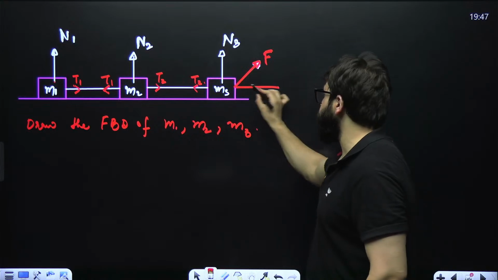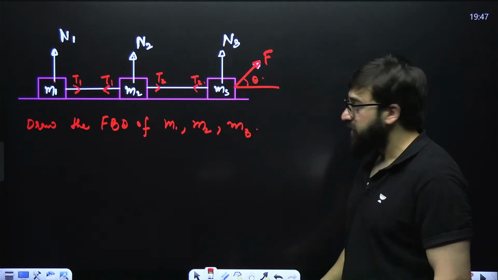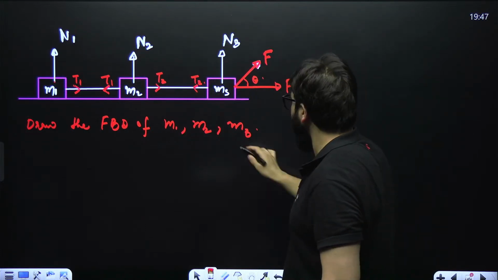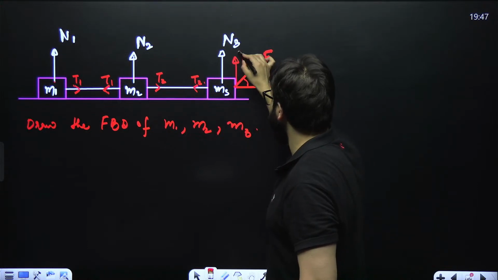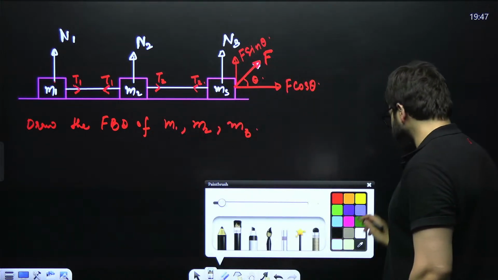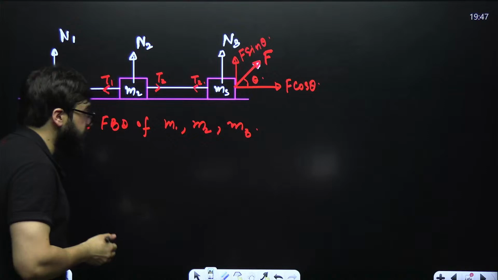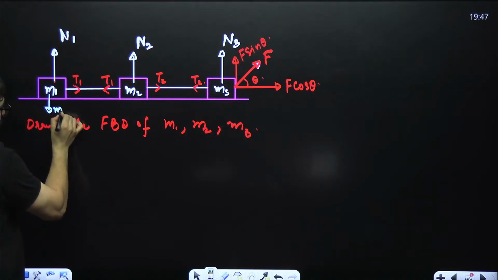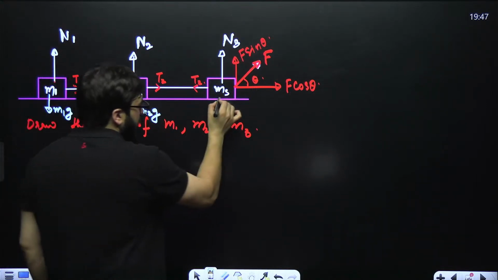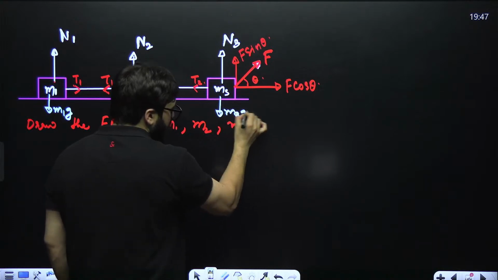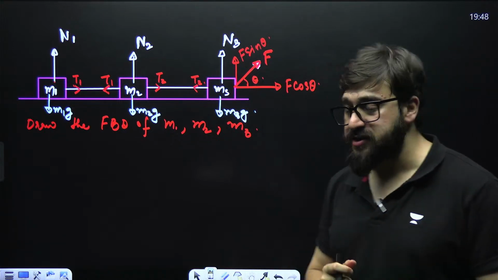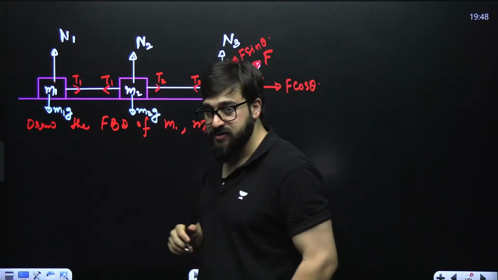Let's suppose this force F is given at angle theta. Can I say this F we can resolve, this will be F cos of theta, and here we say F sine of theta, this component. Yes, sir. Sir, are there any more forces acting on these bodies? Yes. In the downward direction, it will be M1 into G. Here, it will be M2 into G. And here, it will be M3 into G. I guess these are the only forces acting on these three masses.